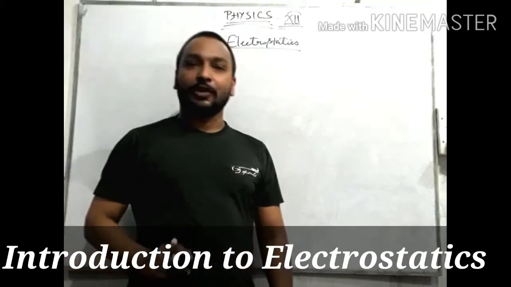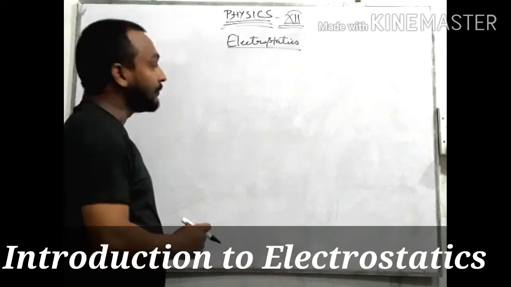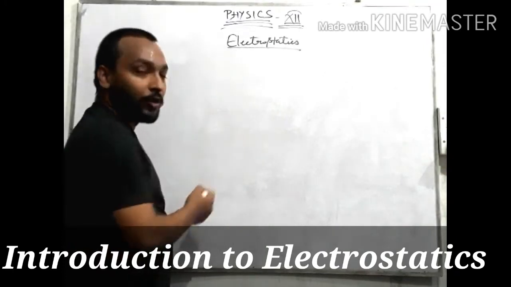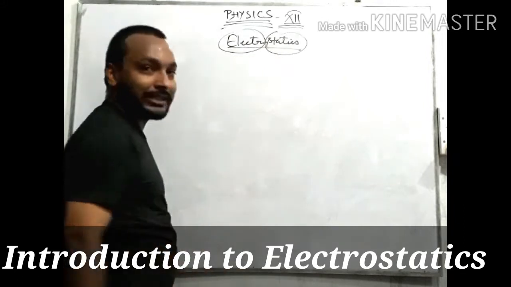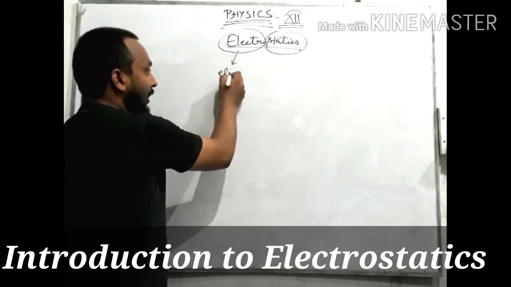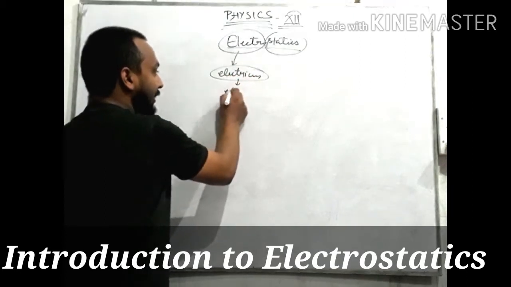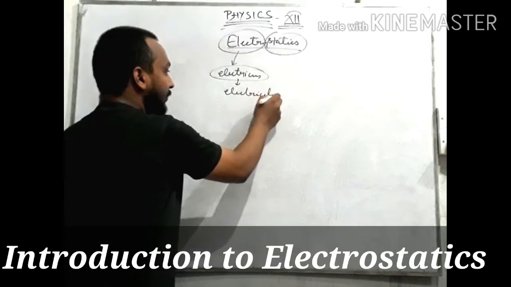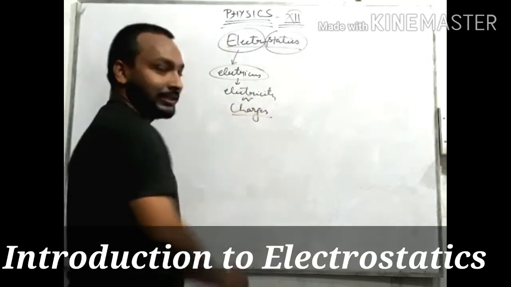Today we shall have an introduction of this chapter. The term electrostatics consists of two words: electro and static. The term electro is derived from the word electricus, which means electricity, or in other terms also means charge or charges.